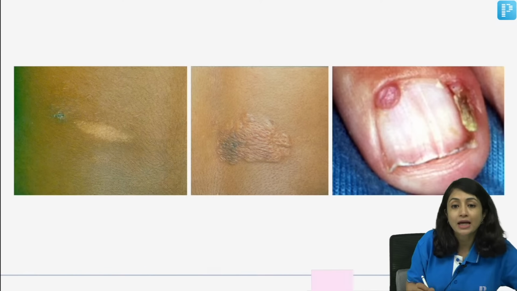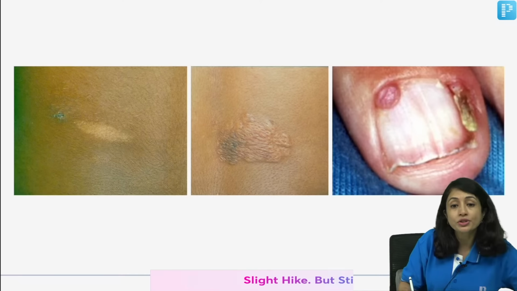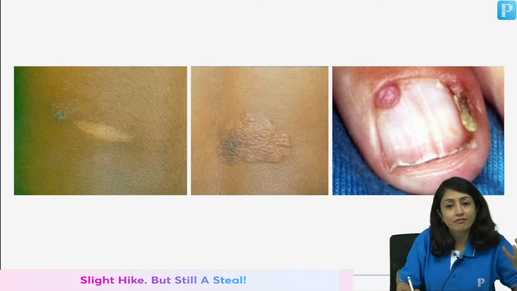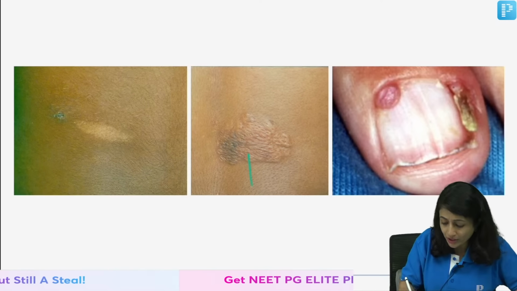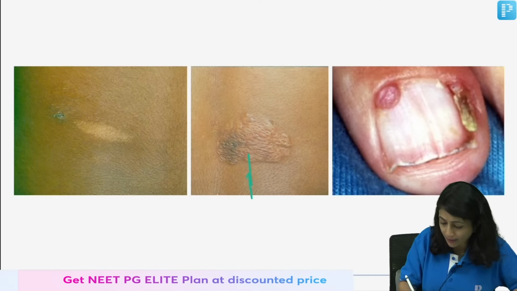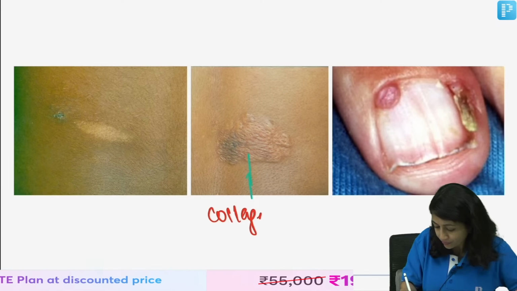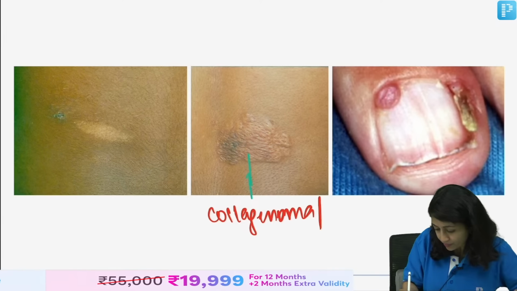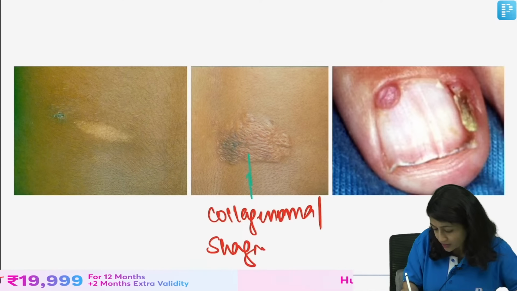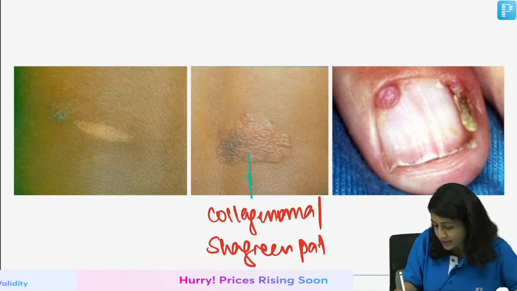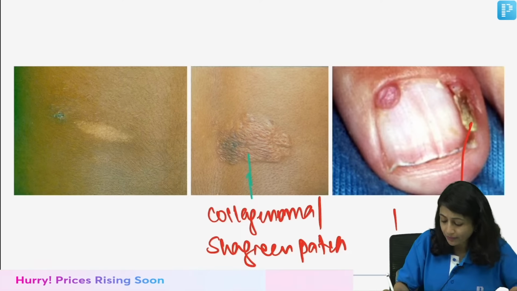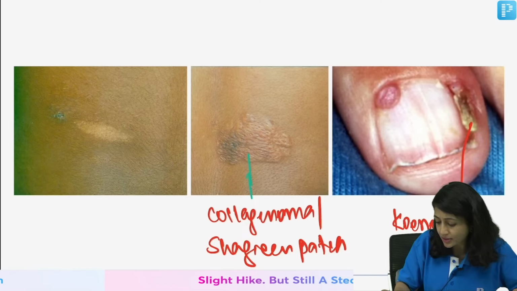So, you see these ash leaf macules, you see these shagreen patches which are very, very leathery. These are also called collagenoma or shagreen patch. And you see these periungual fibromas which are called Koenen's tumor.